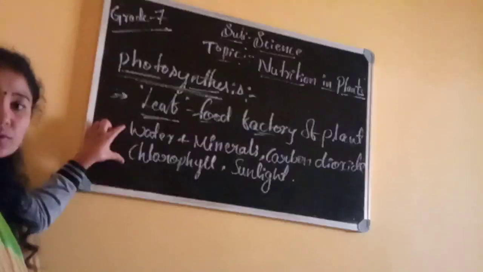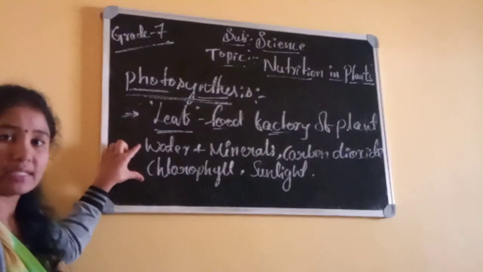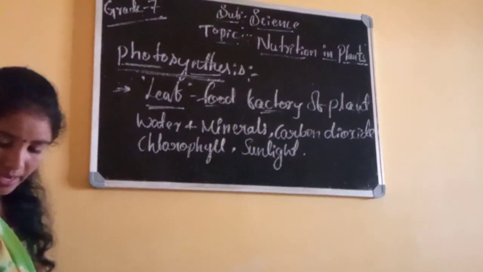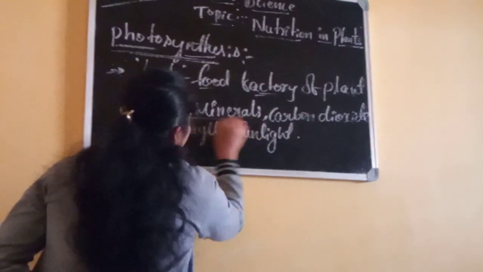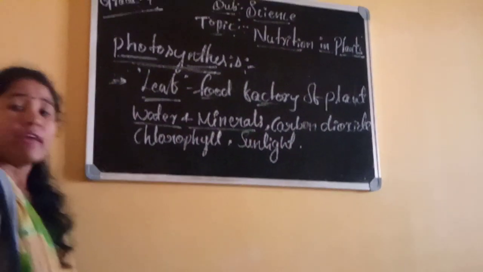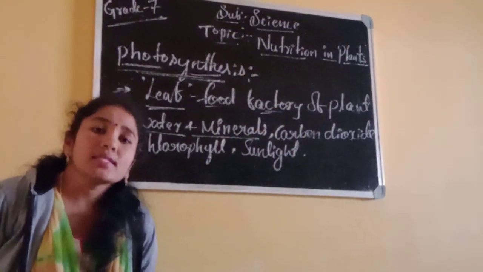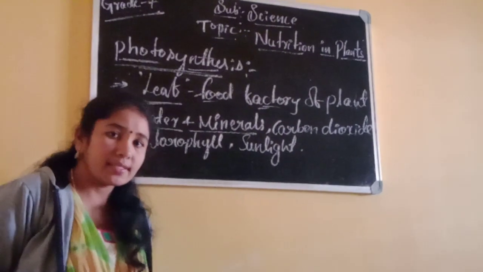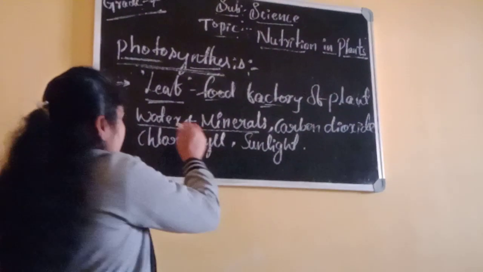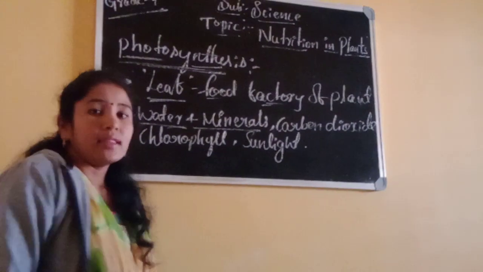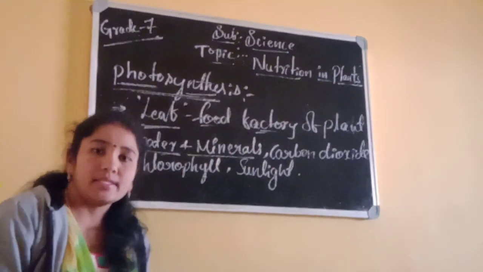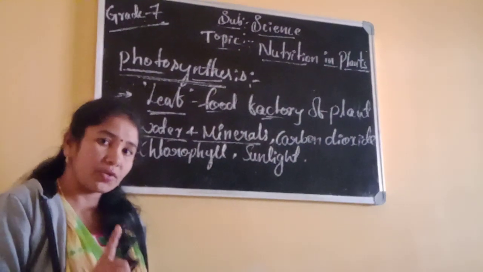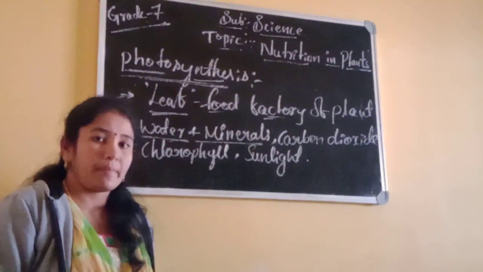See, who will give these raw materials, how it will get, I'll say one by one. First material, that is the water and minerals. Where will water and minerals be present? From the soil. Is it right? Water and minerals are present in the soil. So, which part of the plant goes under the soil? Root. Root is the underground part of the plant.